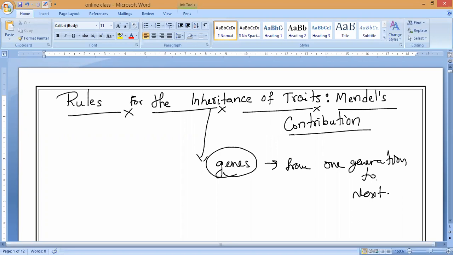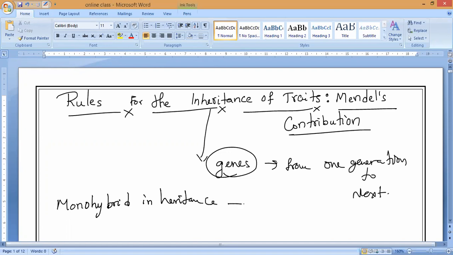Monohybrid and dihybrid, I told you both last class, correct? So monohybrid means how many characteristics? One contrasting characteristic. Very good. So first of all, we'll see monohybrid inheritance.